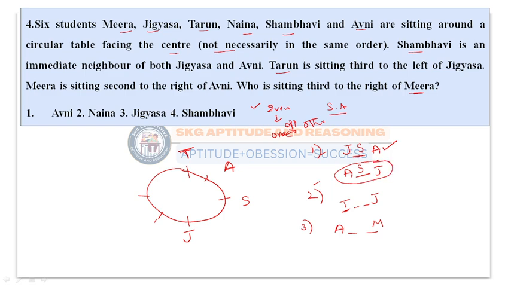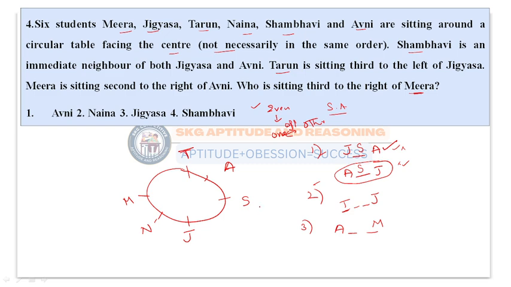If this is valid, I will simply ignore the other one; if not valid, I will consider it. After that, I will go with the third statement. To the right of Avni, Meera has to be present. Suppose Avni is here, to the second right: first right and second right, here Meera is present. So Naina is left here. I think this will be the possibility.